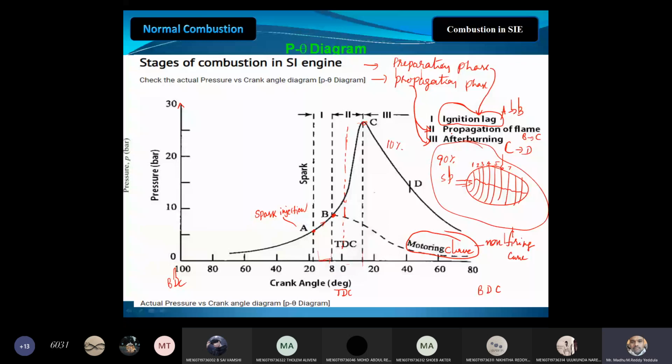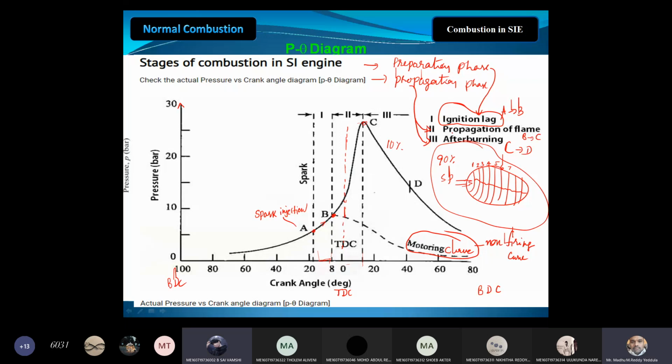Very, very important for essay question. Any doubt, please ask me. You should explain the 3 stages: ignition lag, that is the preparation phase, the propagation of the flame, and after burning. Please ask me if you have any doubt in this slide. Students, please respond.